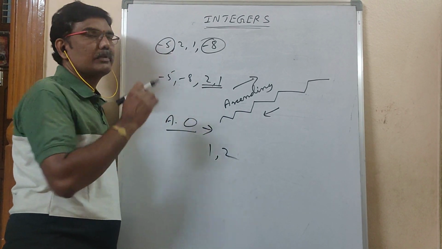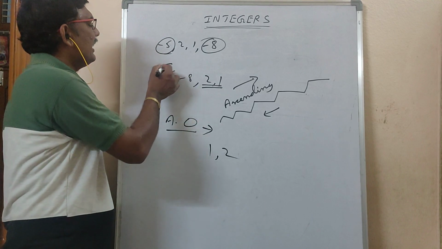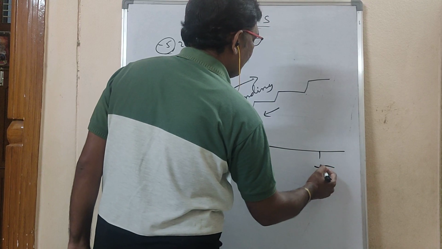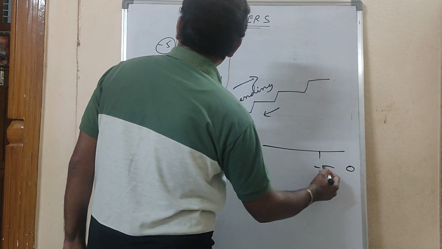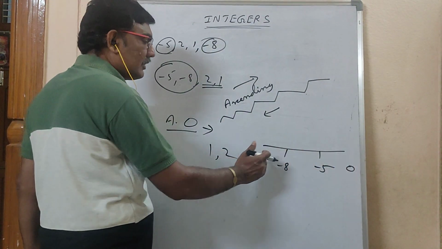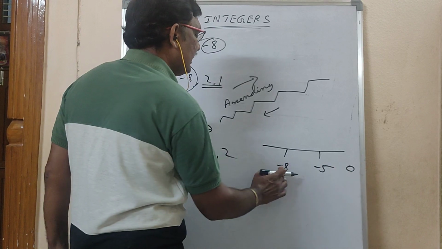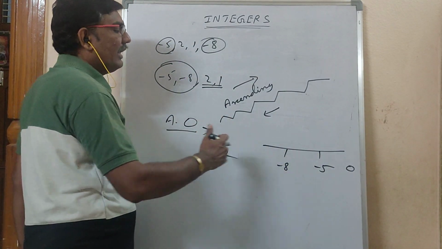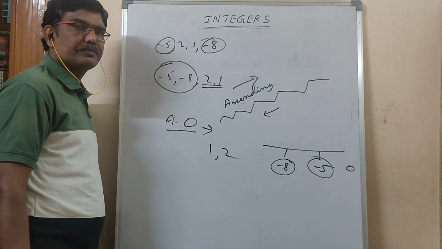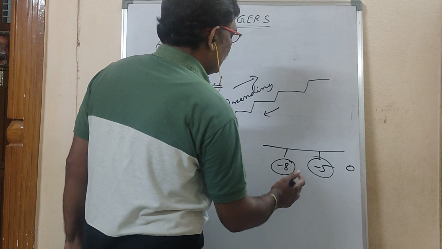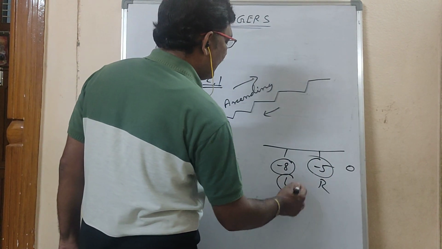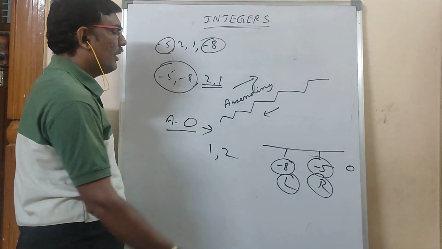Now come to the negative numbers. So here, minus 5 and minus 8 on the number line: minus 5 will be nearer to 0 and minus 8 will be somewhat farther from 0. Now compare minus 8 and minus 5. If you see these two, which is left and which is right? This is right, this is left. So what did I say? The smaller one. Which is the smaller one?